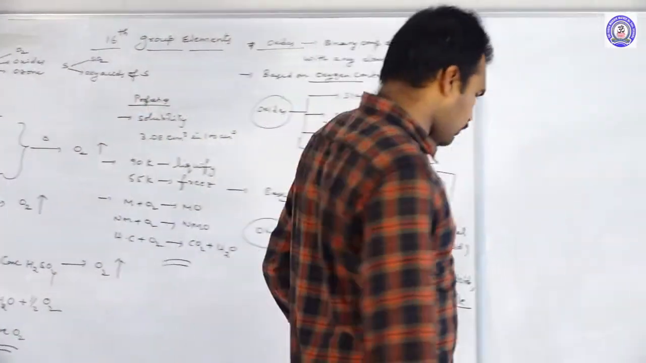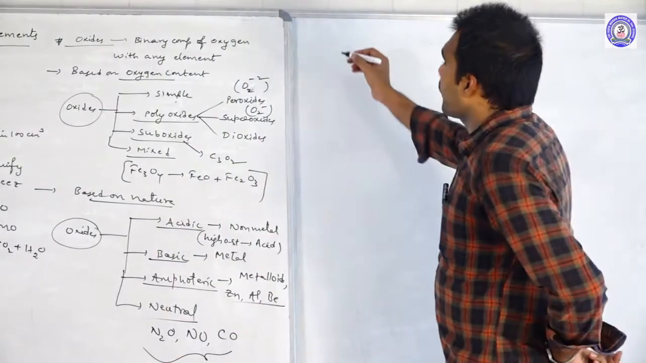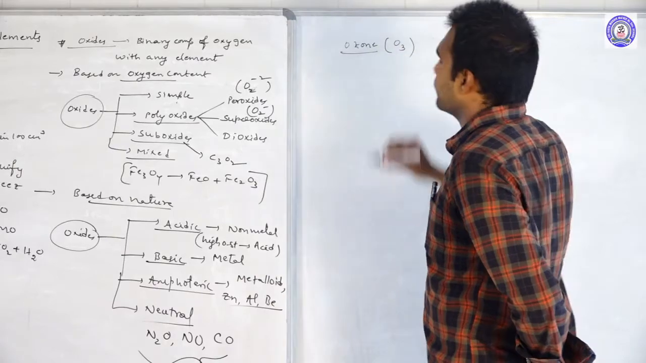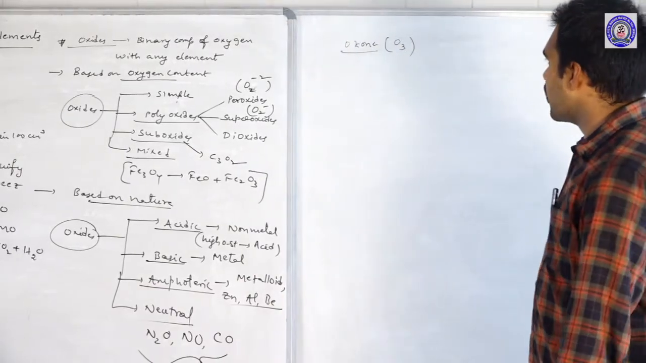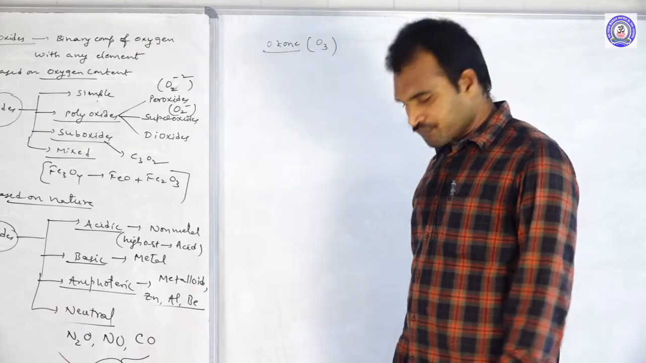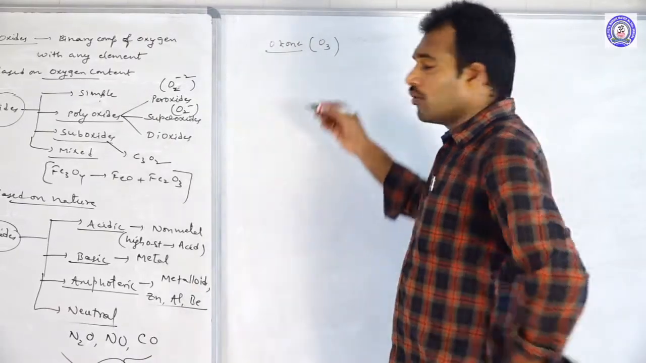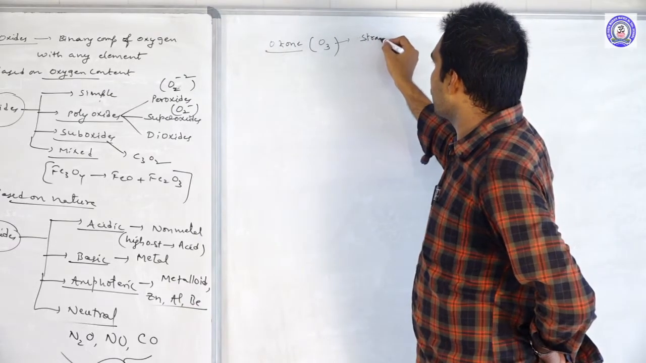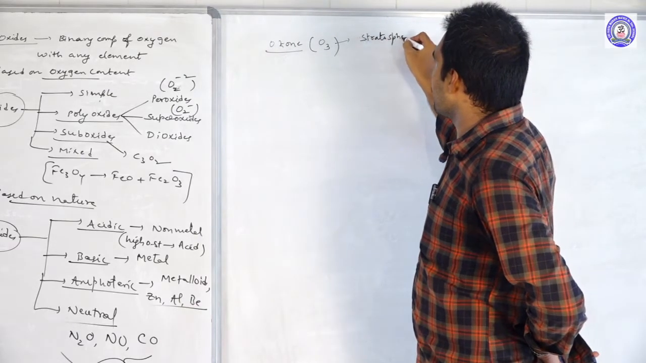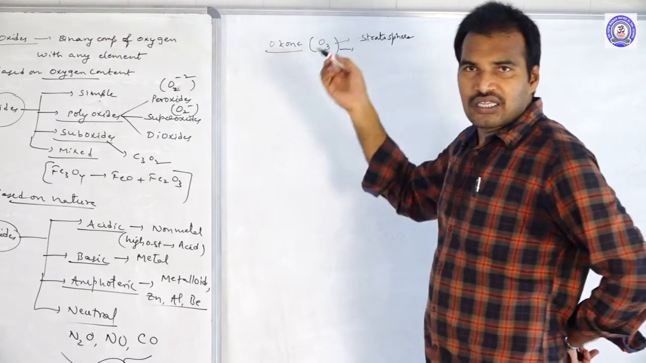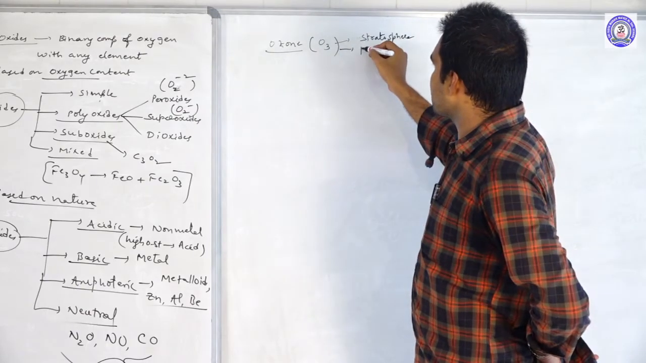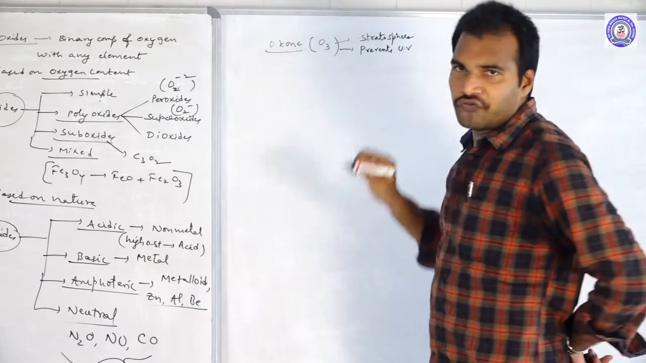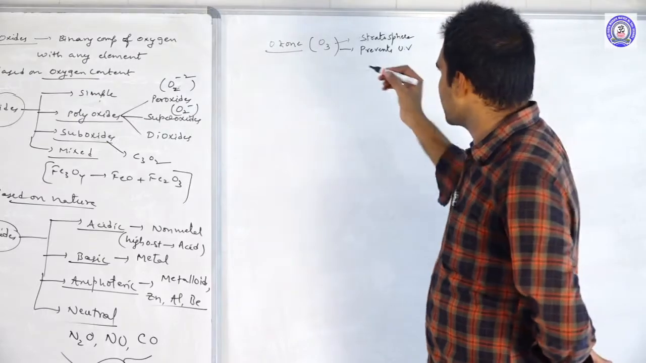Then move to the third compound, that is what? Ozone. We represent this with O3. As we know, ozone we also call oxide of oxygen. Yes. As we know, ozone is present in which layer? Stratosphere. And what is the role of it? It controls the UV rays coming from the sun's radiations.